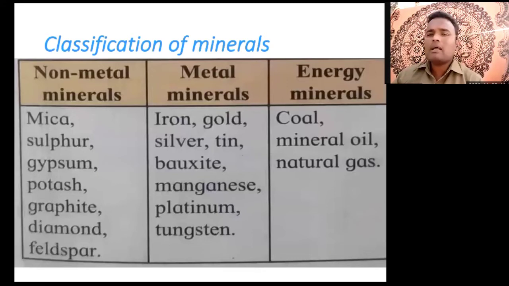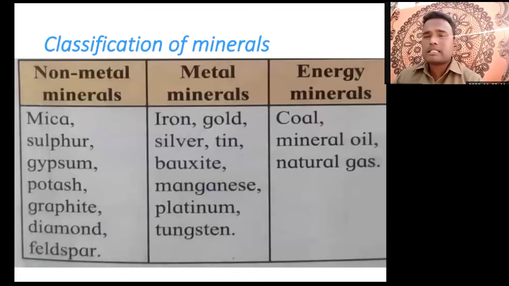Next part: iron, gold, silver, tin, bauxite, manganese, platinum, and tungsten. These are the metals, because they have the capacity for ductility and malleability. They also have the capacity to conduct heat from one particle to another, and the capacity to conduct electricity. That is metals. Or energy minerals. Energy minerals means what?